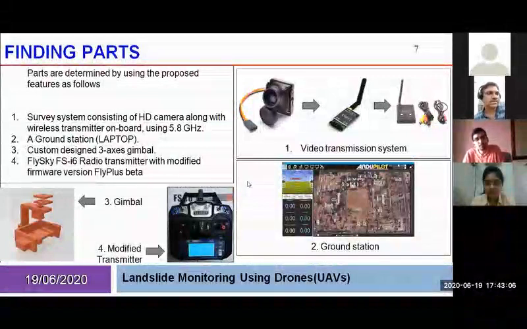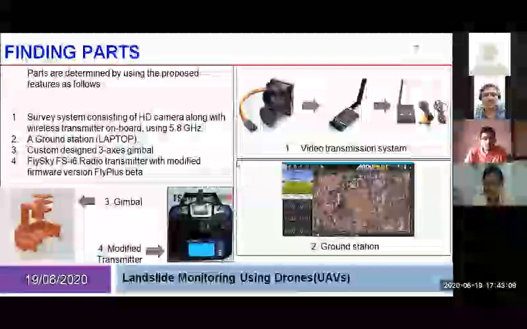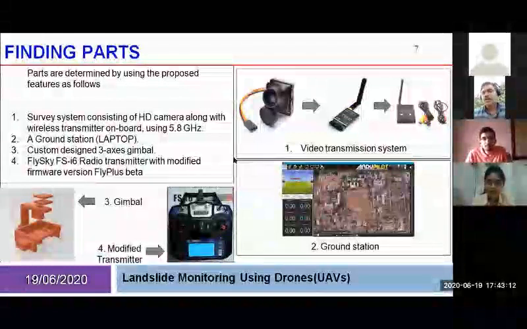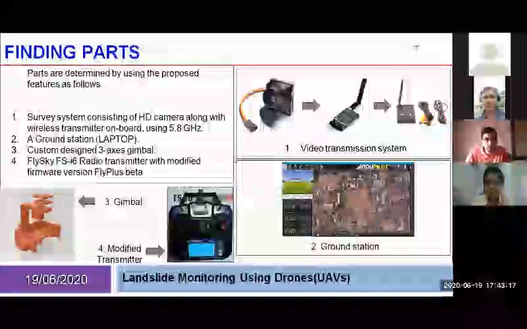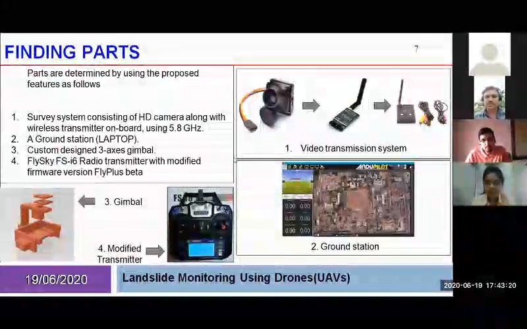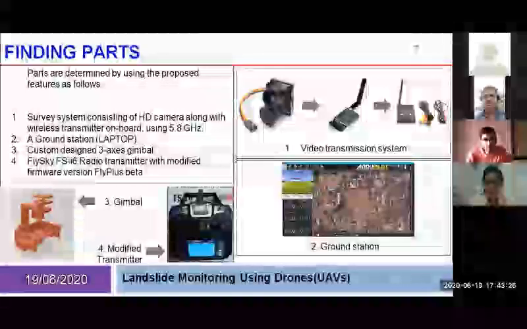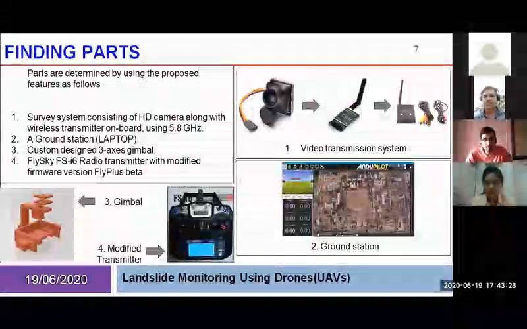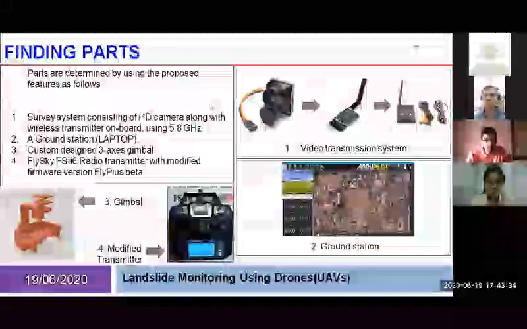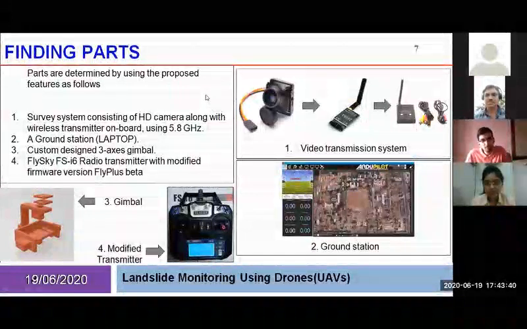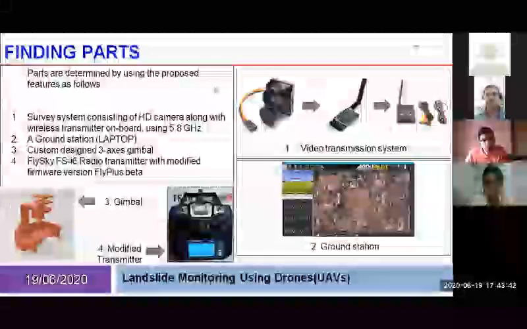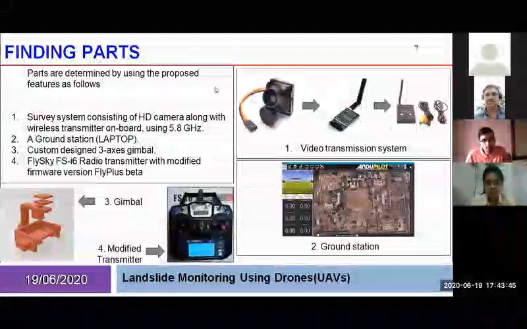Then we've used a FlySky FS-i6 radio transmitter. The FS-i6 transmitter is a 6-channel transmitter, but all 6 channels are engaged in the drone control. The SG90 servos of the gimbal are also connected to the APM flight controller, but it doesn't have input. So in order to have some controllability of the gimbal using the transmitter, we modified the firmware of this particular transmitter from its original firmware to the modified firmware, which is called FlySky Plus Beta.